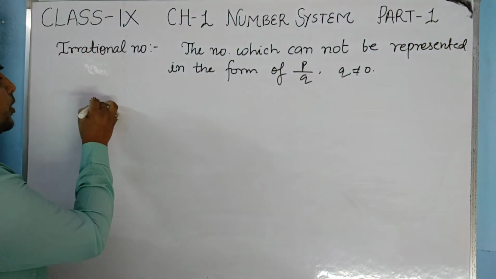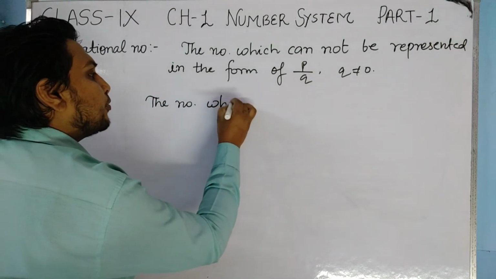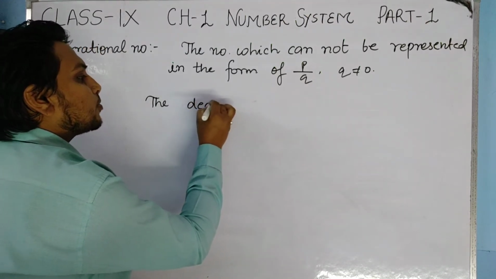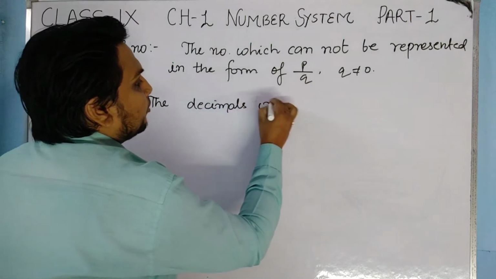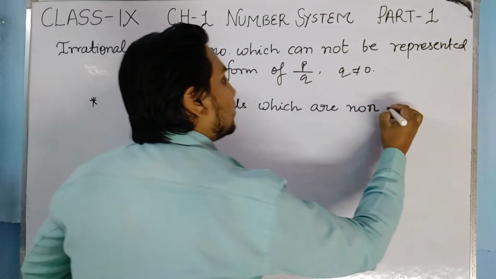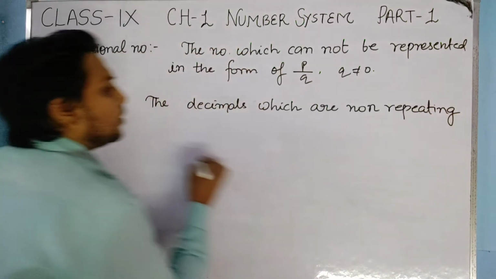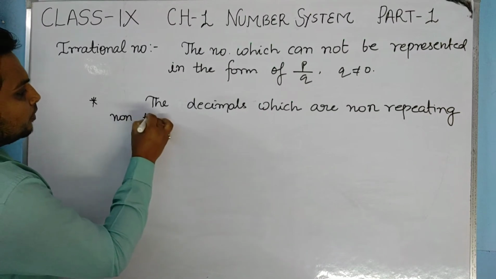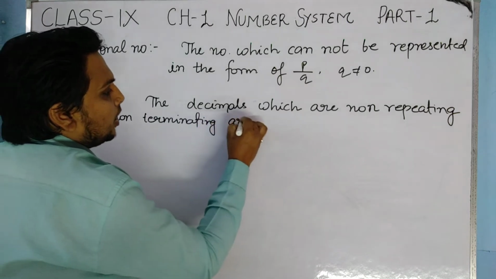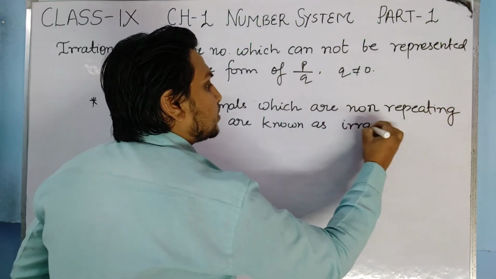The other definition is: the decimals which are non-repeating and non-terminating are known as irrational numbers.